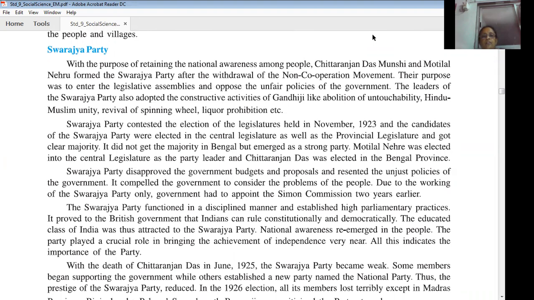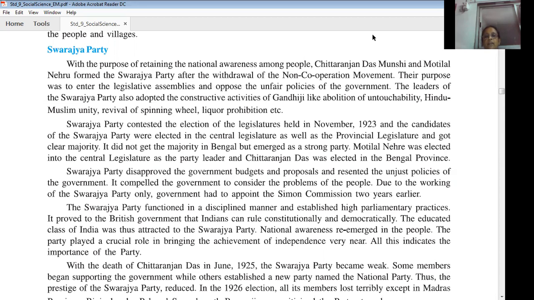The educated class of India was thus attracted to the Swarajya Party. So because of their disciplinary and high parliamentary practice, even educated and intelligent people were attracted and joined the Swarajya Party. National awareness re-emerged in the people. National awareness means the national awareness came back in the minds of the people.